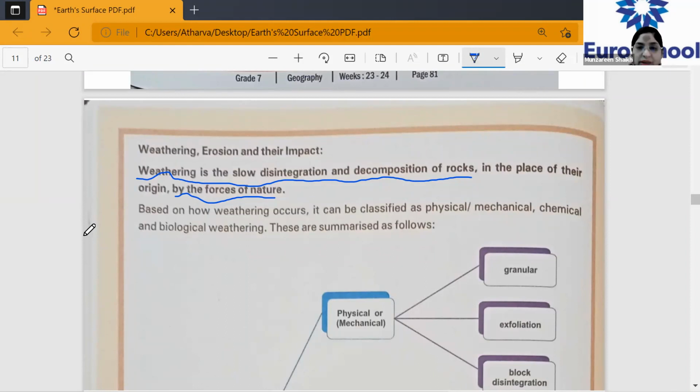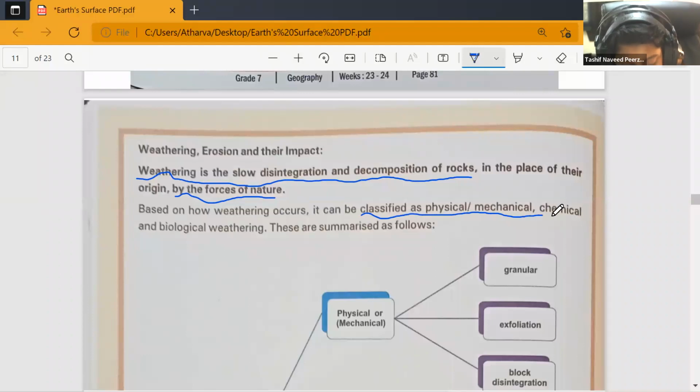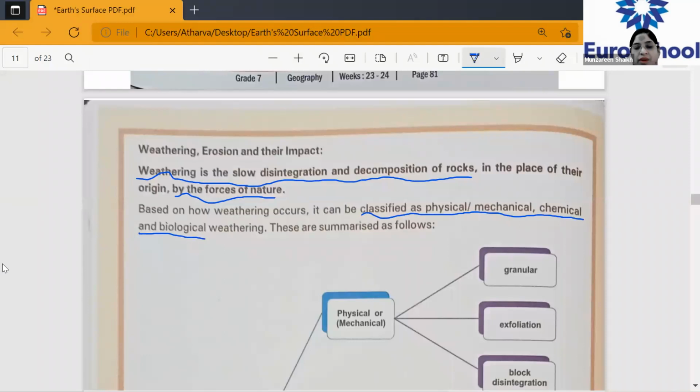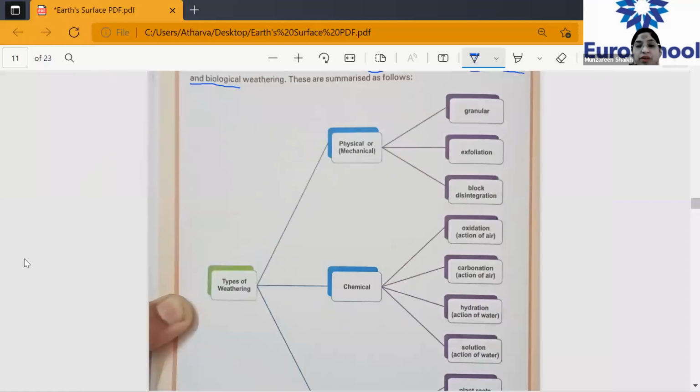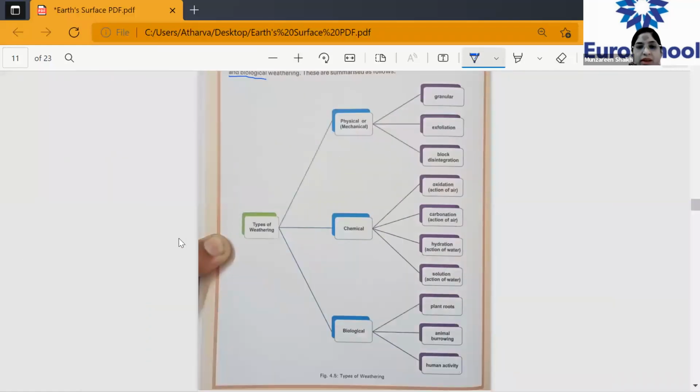Now, based on how weathering occurs, it can be classified into mechanical or physical, chemical, or biological weathering. Please underline, how is weathering classified? Three types. Which three types? Physical, chemical and biological weathering. Now we will understand in depth. Can you see the diagram given? See, the flow chart is already there in front of you. Types of weathering. There are three types: physical, chemical, and biological. Physical weathering happens because of what?